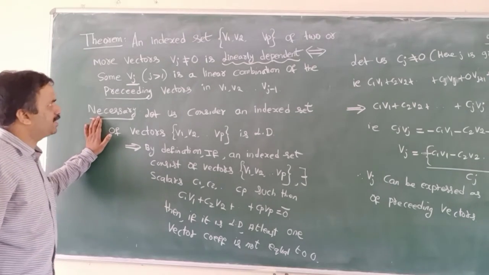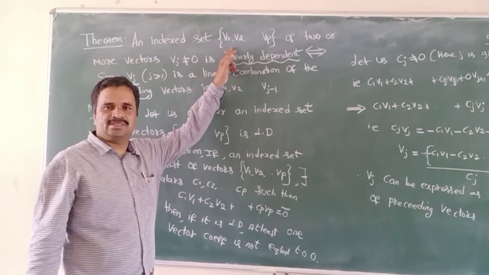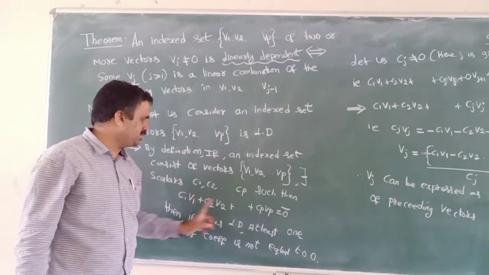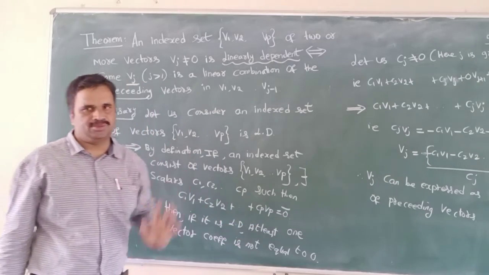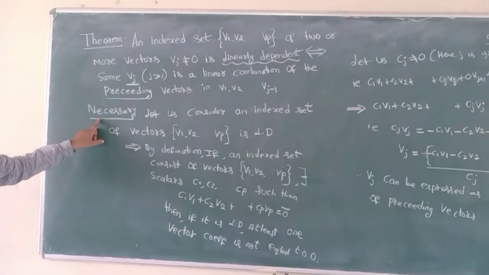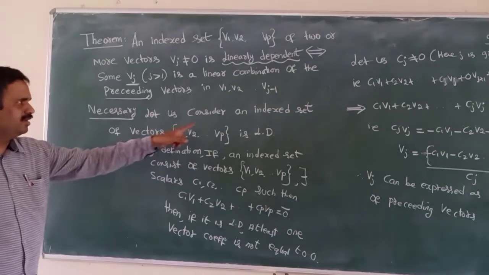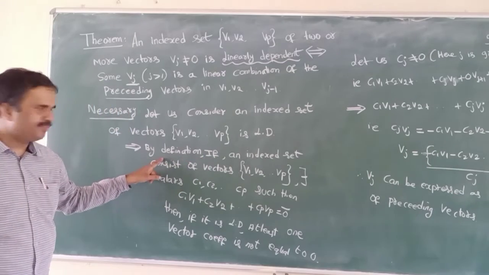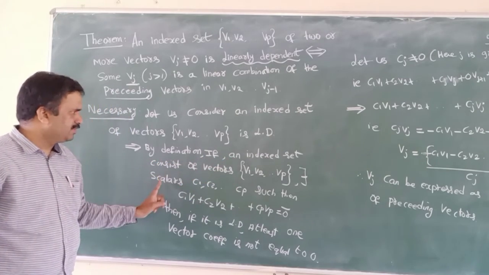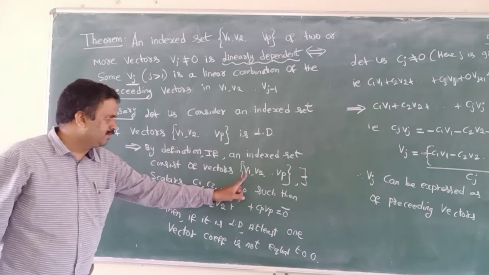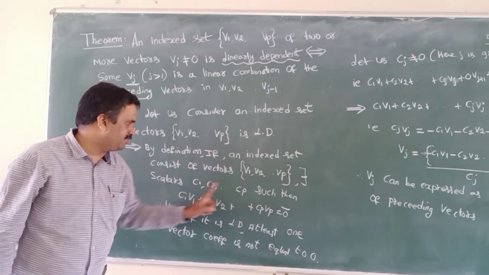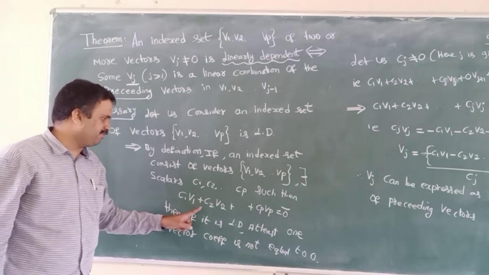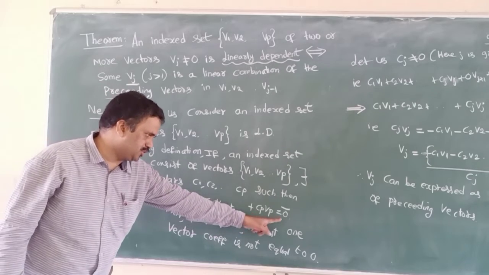Now, if the set of vectors is linearly independent, it means at least one coefficient value is not equal to 0. For the necessary condition, consider an indexed set of vectors that is linearly dependent. By definition, for p vectors v1, v2, ..., vp, p scalars will exist such that the vector equation c1 v1 plus c2 v2 plus so on plus cp vp is equal to 0 bar.